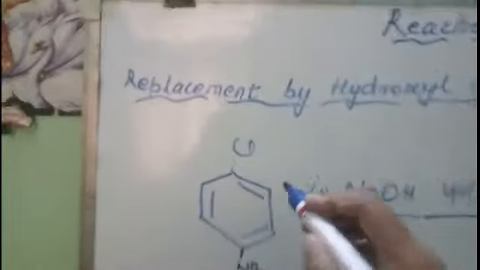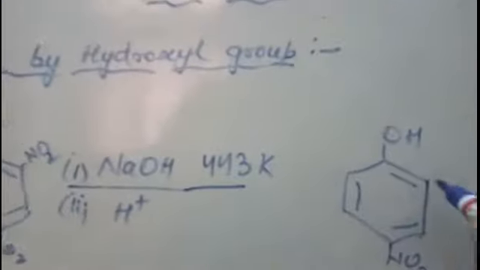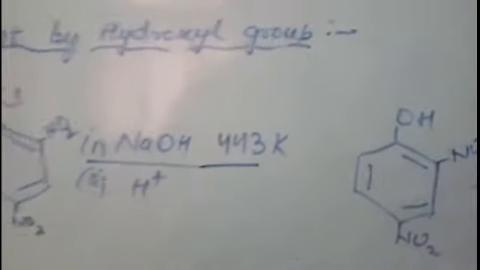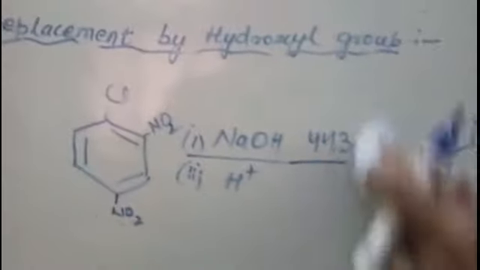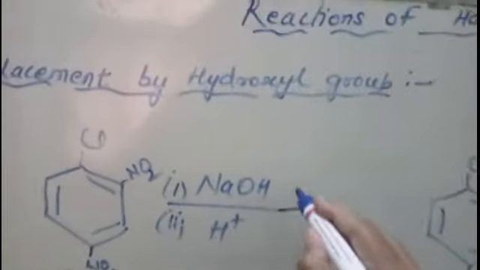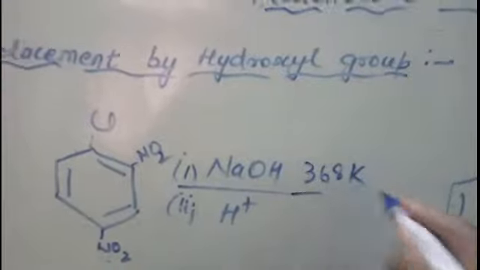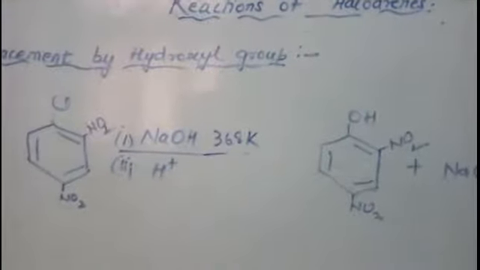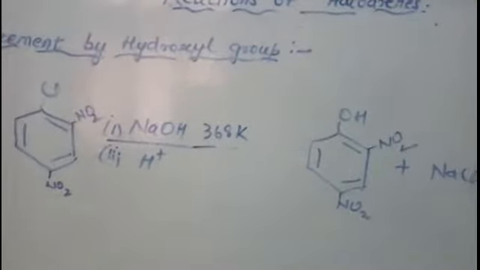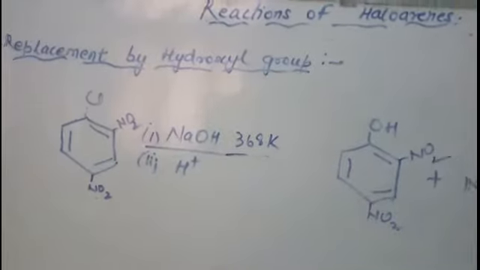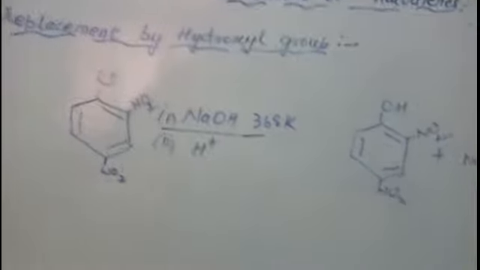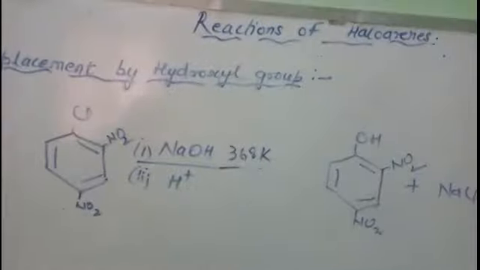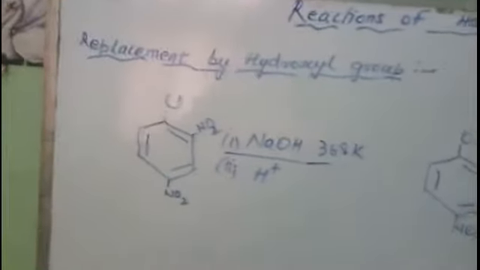Now if I attach one more electron withdrawing group, say one more nitro group, then the same reaction can be carried out at a still lower temperature, say 368 Kelvin, right? When there is no electron withdrawing group, the reaction was carried out at 623 Kelvin and a pressure of 300 atmospheres is required. When one nitro group is introduced, the reaction is carried at 443, and when we attach two electron withdrawing groups, the reaction is carried out at a lower temperature.